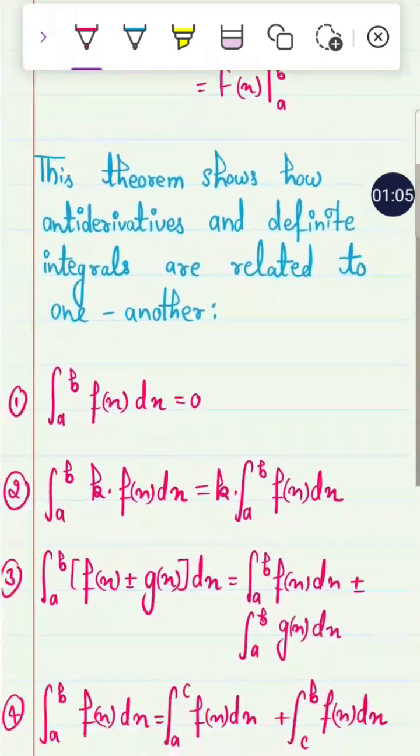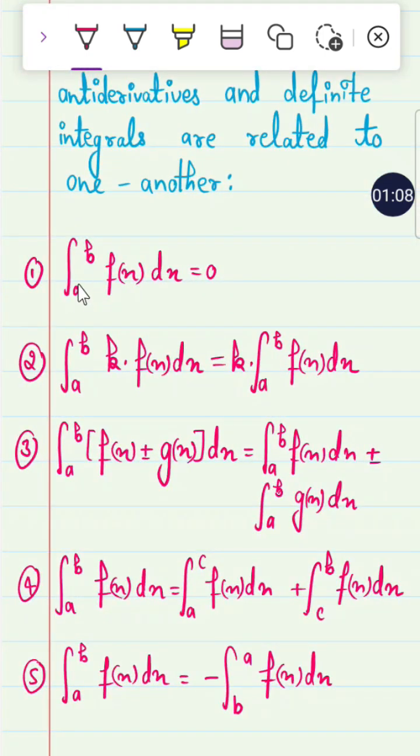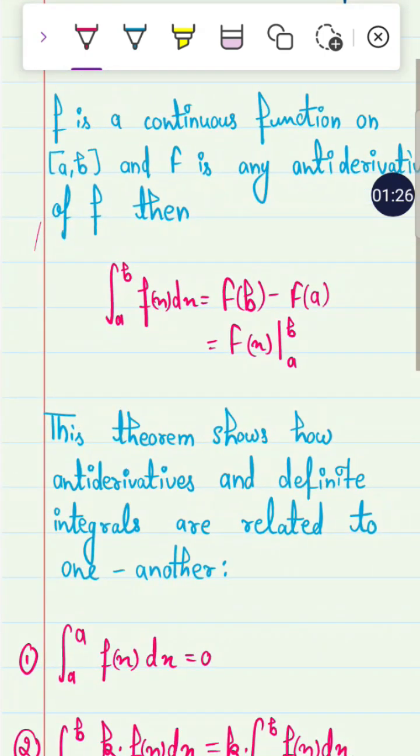So now, the integral from a to a of f(x) dx is equal to 0. These are other relations. The integral from a to a is always 0, because F(a) minus F(a), which is capital F of a minus capital F of a, is equal to 0.